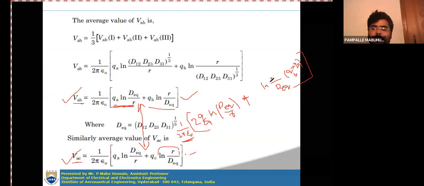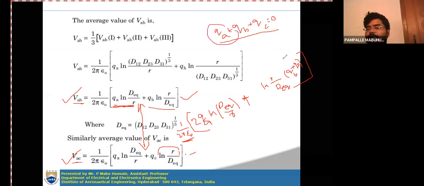For a balanced system, we can say that QA plus QB plus QC is equal to 0. So for a balanced system, QB plus QC can be written as minus QA.